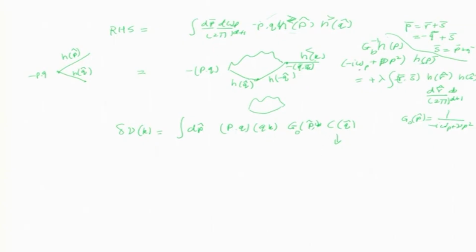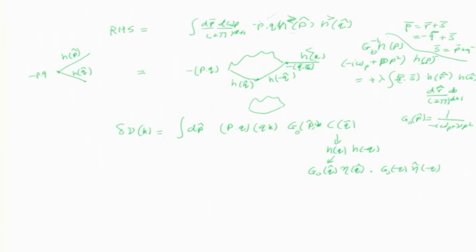So this G naught inverse will go to the right. Just focus on h of q, h of minus q. I am going to write h of q as G naught of q times, and the nonlinear term and the noise term. Do not put the nonlinear term now because that will go to higher order. Put the noise eta of q 4-vector. Now G naught of minus q, eta of minus q.